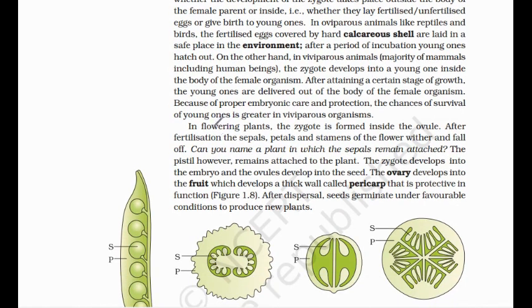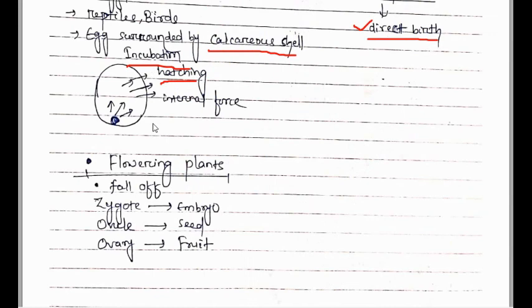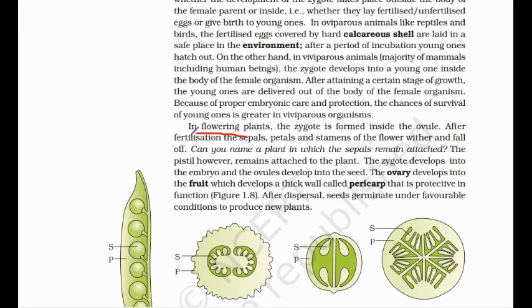Next, about the flowering plant. Like animals, in flowering plants also, after pollination and fertilization, you know that the pollen grain, which forms the male gamete, forms the pollen tube which reaches the ovary or ovule, then the male gamete fuses with the egg to form the zygote inside this ovule.